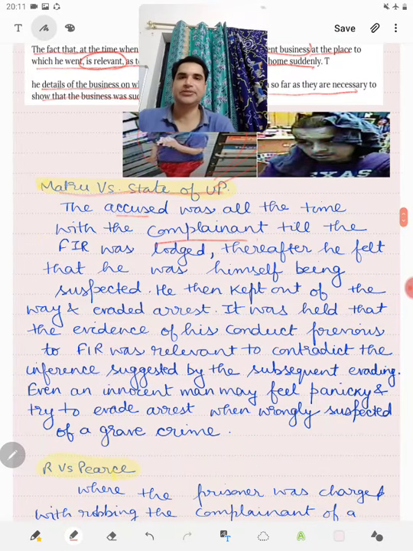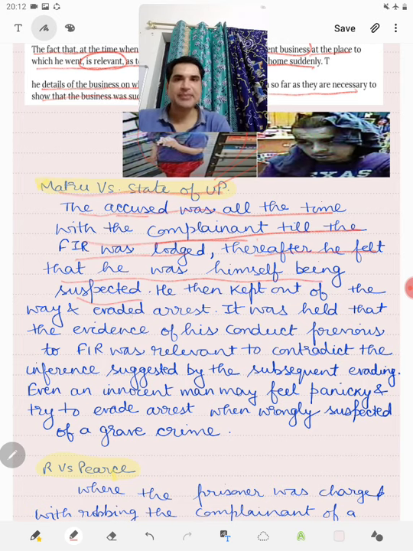I will just read it out. The accused was all the time with the complainant till the FIR was lodged. Thereafter, he felt that he was himself being suspected. So, he thought that I am under the lens. He then kept out of the way and evaded arrest. It was held that the evidence of his conduct previous to FIR was relevant because previous to FIR he was always with the complainant, even went with the complainant to lodge the FIR, was relevant to contradict the inference suggested by subsequent evading.